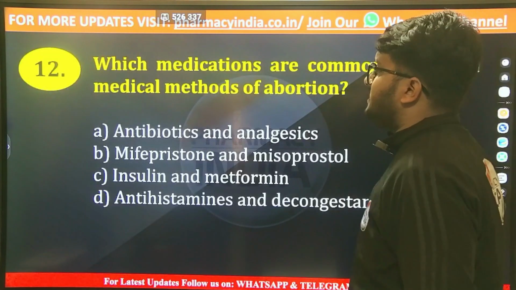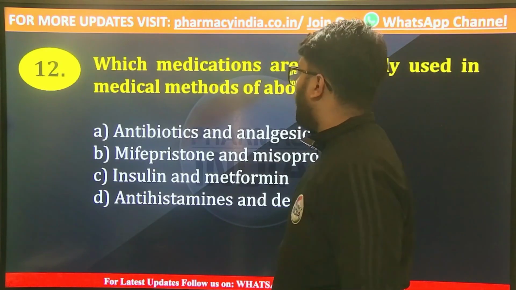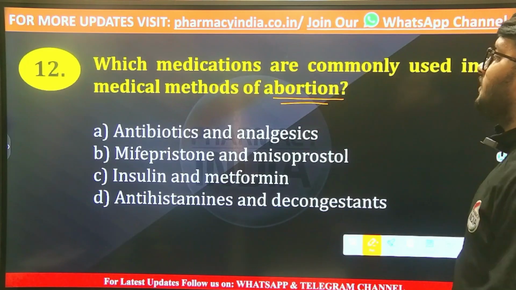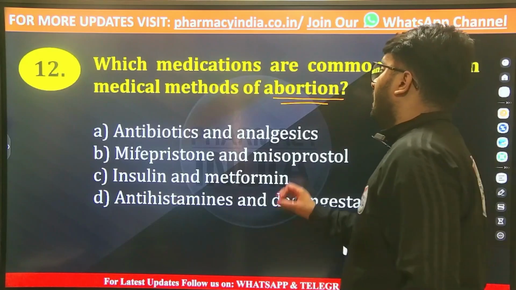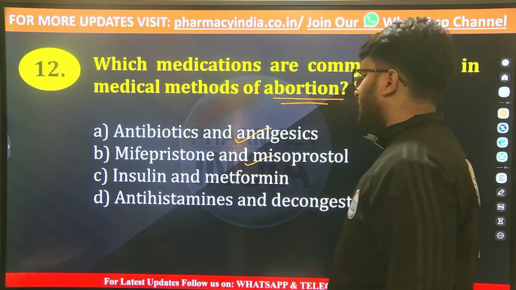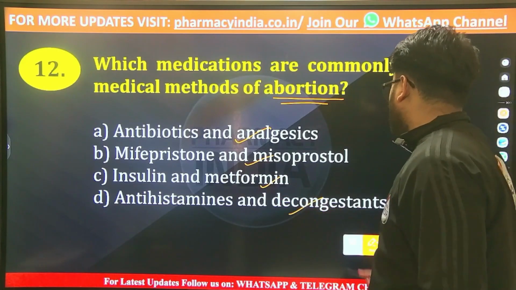Now the next question is, which medication is commonly used in medical methods for abortion? To abort a pregnancy or to terminate a pregnancy, which medication is commonly used for the medical methods? Antibiotics and analgesics, mifepristone and misoprostol, insulin and metformin, antihistamines and decongestants.